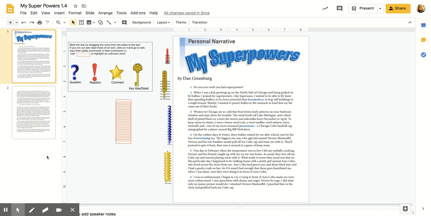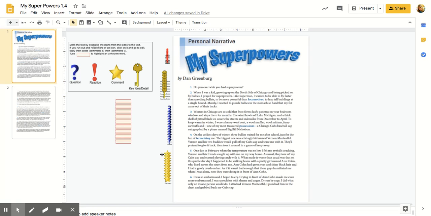So on your document, you have all of these icons that you can use to mark your text. So there's a whole pile of exclamation points, which are your reactions, your keys, which are key details, your question marks, which are where you would mark a question that you have, and the star, which we're going to mark with a comment or a thought that you might have.